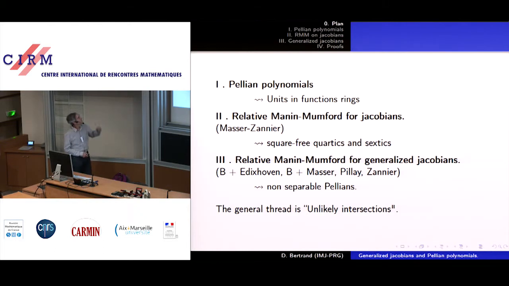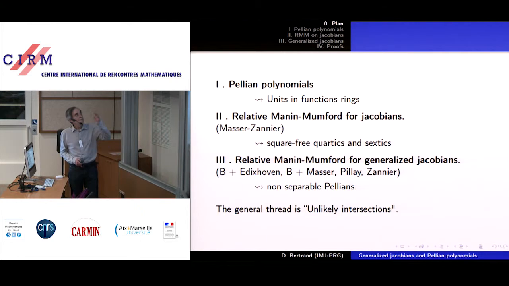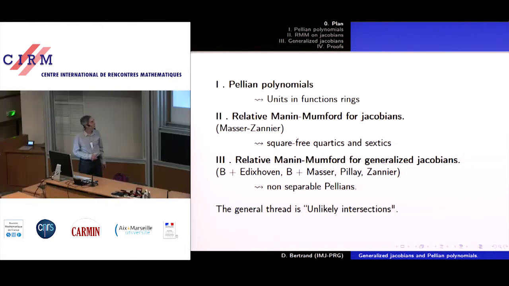So first, I will give the definition related to standard problems in both number theory and study of algebraic curves. Then we'll see the problem is related to a well-known question called now relative Manin-Mumford conjecture for certain abelian varieties, and fundamental work of David Masser and Umberto Zannier about this.